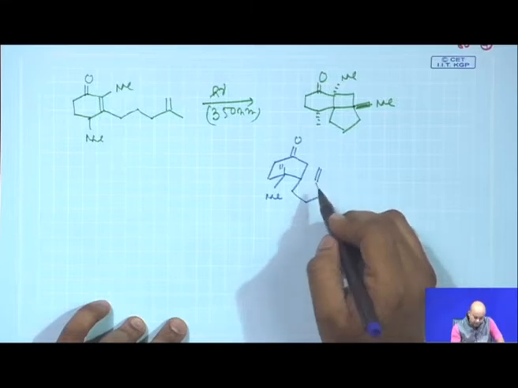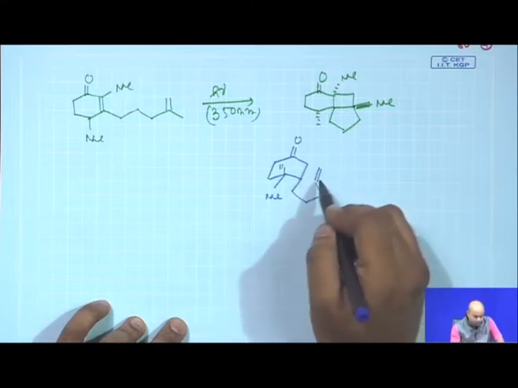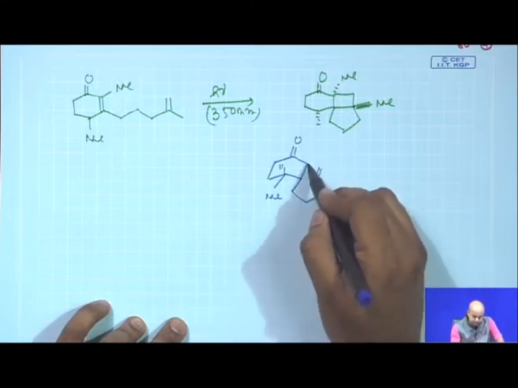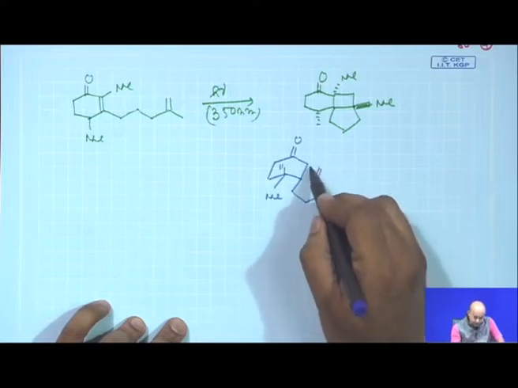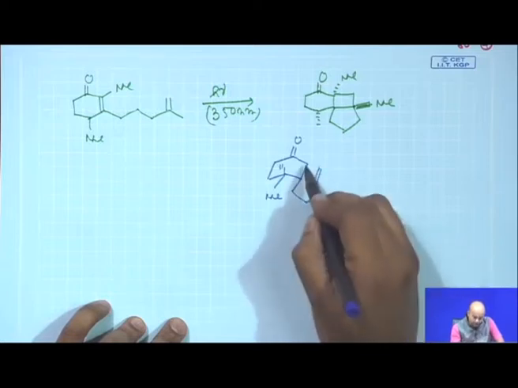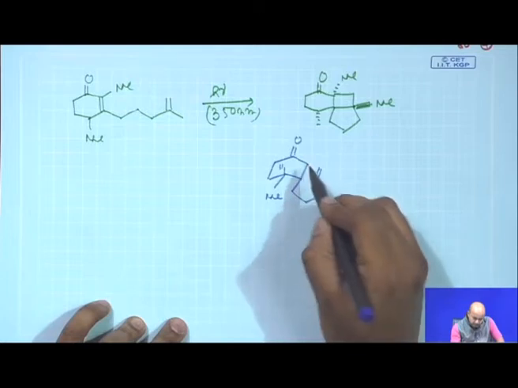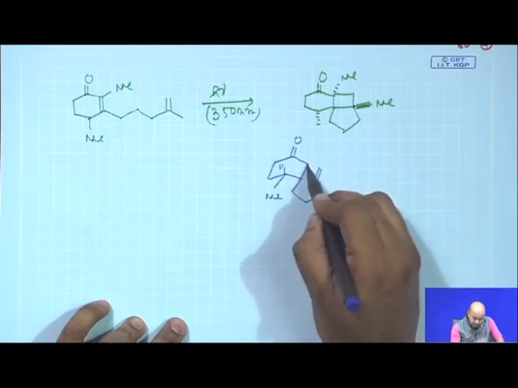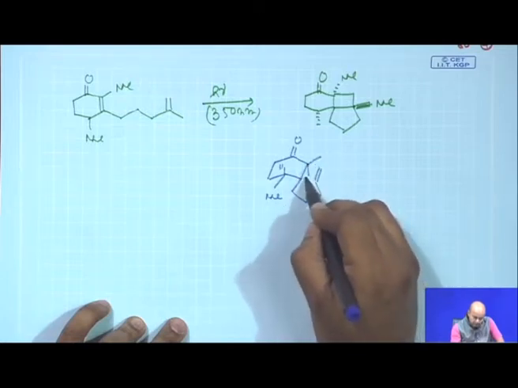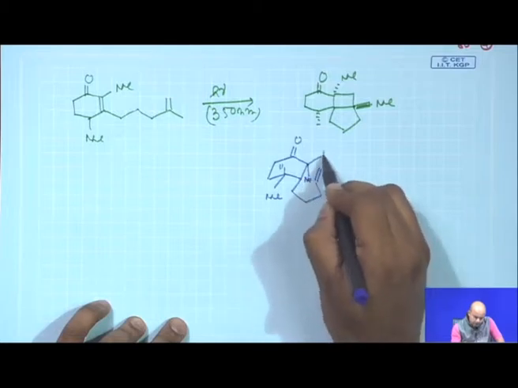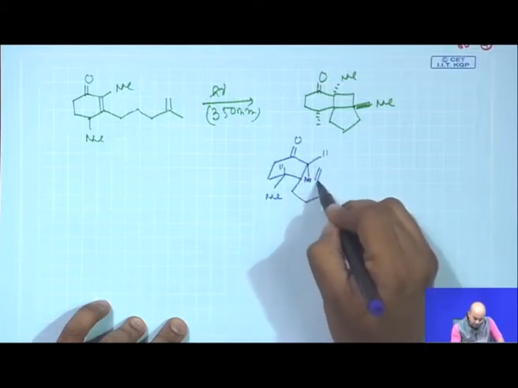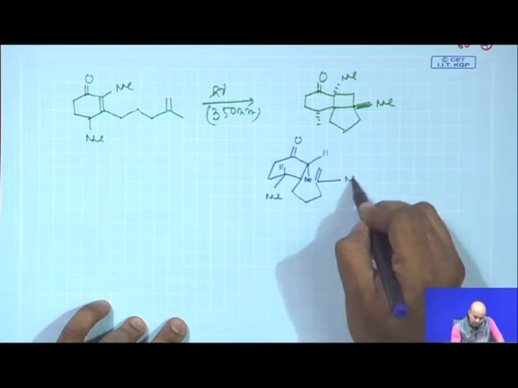And then this methyl and this methyl are pseudo equatorial and pseudo axial. So, this methyl seems to be below and this methyl seems to be this way.